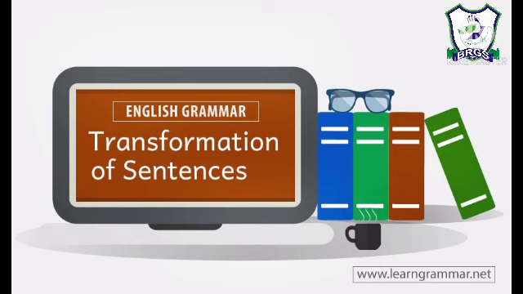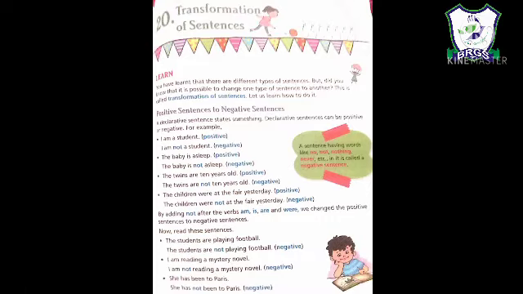A declarative sentence states something. A declarative sentence can be positive or negative. See, I am a student. It is a positive sentence. I am not a student. It is a negative sentence. How are we going to change the positive sentence into the negative sentence?